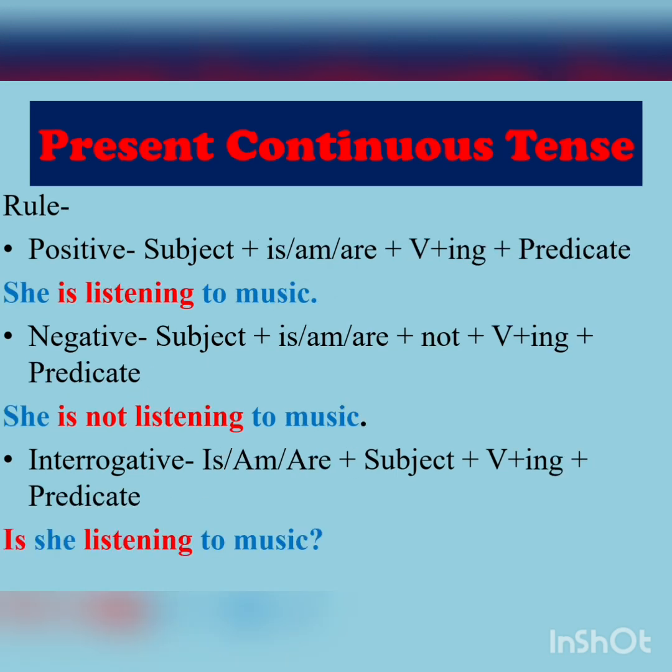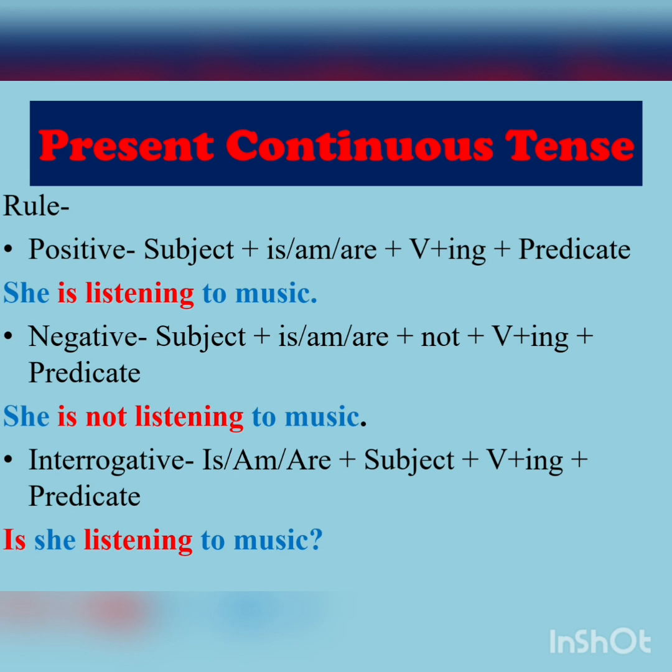Now we have the same for present continuous tense. The rule for present continuous tense is, while writing a positive statement, the rule is subject plus is or am or are plus verb ing form, which means that while placing any verb in continuous tense, you always change it into ing form. Let's see the example. She is listening to music.